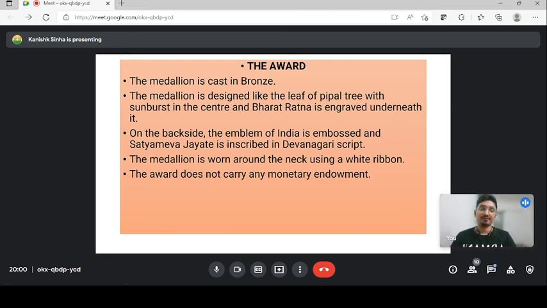This question can come, guys, that which of the following is true: that on the back side, with the emblem, Satyameva Jayate on the Bharat Ratna award is inscribed in Devanagari script, which is a very important question. And you have to know this as an Indian citizen, not as a law student or law aspirant, that is afterward. You are first an Indian. You should know, guys, that Satyameva Jayate is written on our Bharat Ratna, and that also in Devanagari script. Next slide.